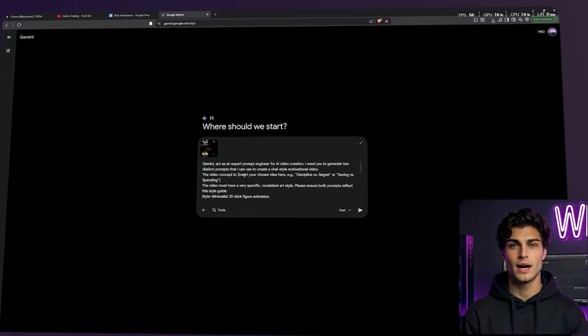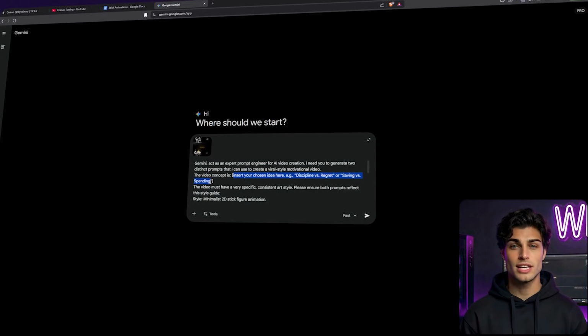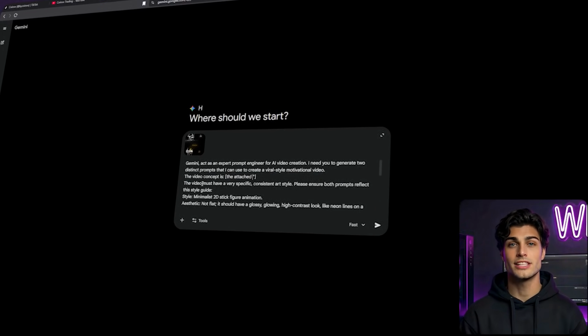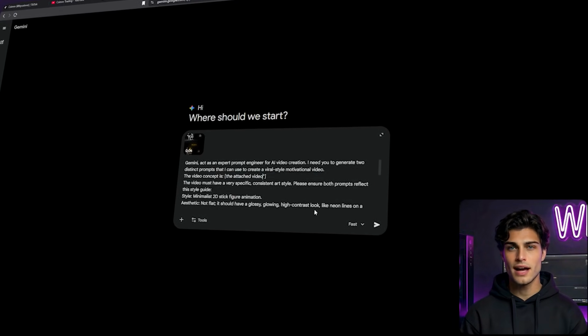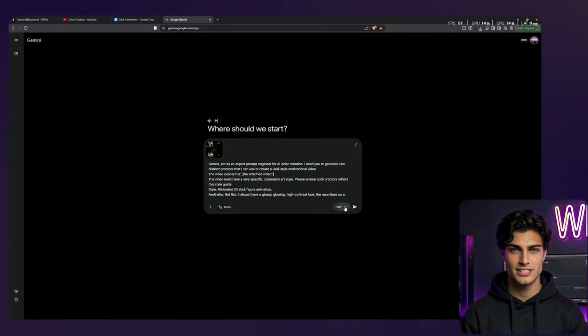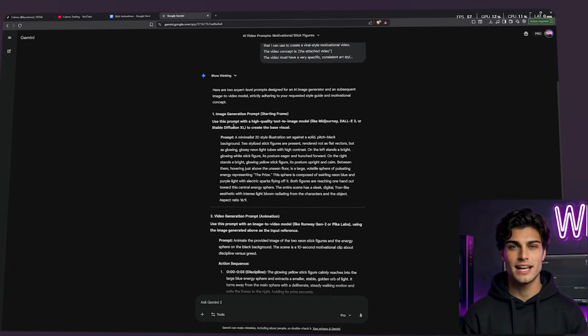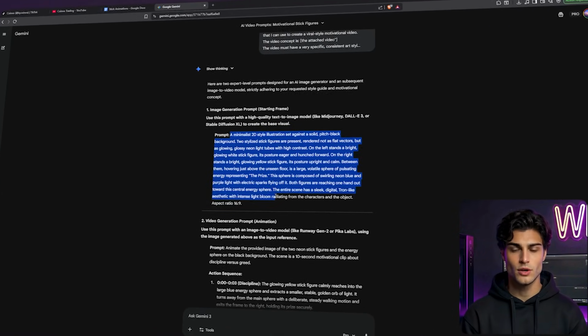I am telling Gemini, act as an expert prompt engineer. Generate a prompt to recreate this greed versus discipline concept in a minimalist 2D vector style. I'm forcing the AI to analyze the lighting, the texture, and the composition. Gemini spits out a breakdown that is better than anything I could write manually.